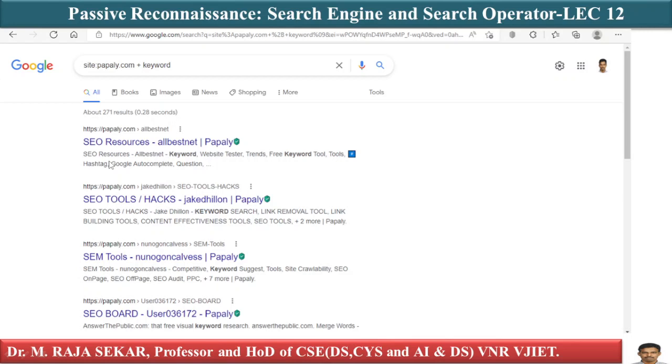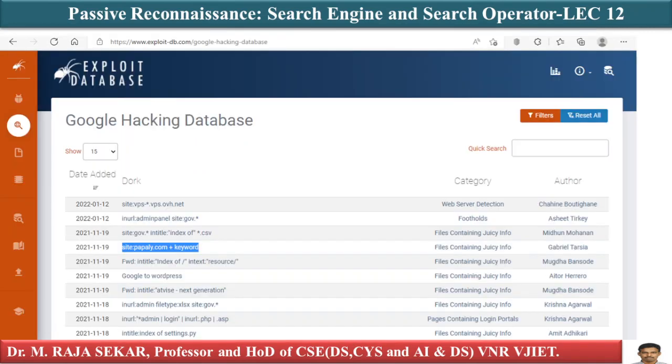So in this way, you can use all operators or commands which are available in Google hacking database. With the help of Google search engine, we can find the necessary information about a target in less time as compared to normal search.